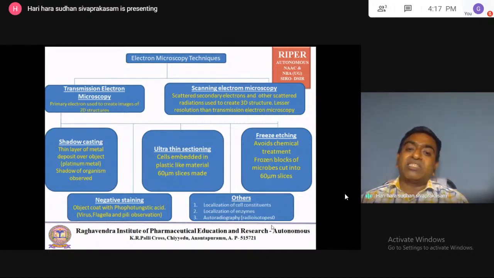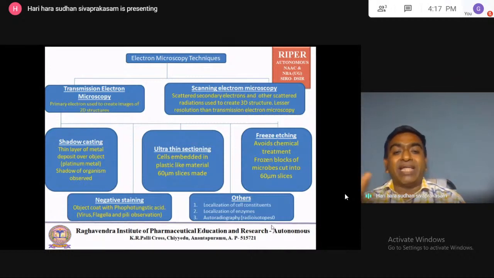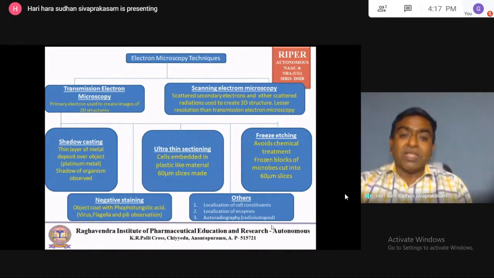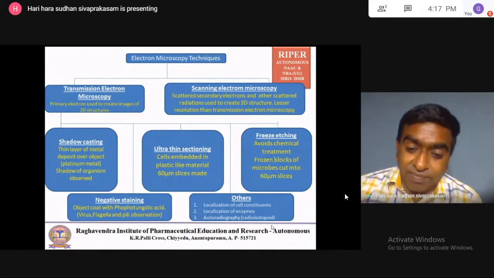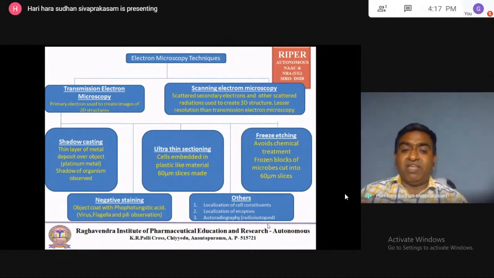Then localization of enzymes: we can locate where the amylase enzyme is in the cell, and where a protease enzyme is located exactly in the cell. Every enzyme's location inside the cell can be better studied using the electron microscope. That technique is called localization of enzymes. Then autoradiography, where radioisotopes are used.